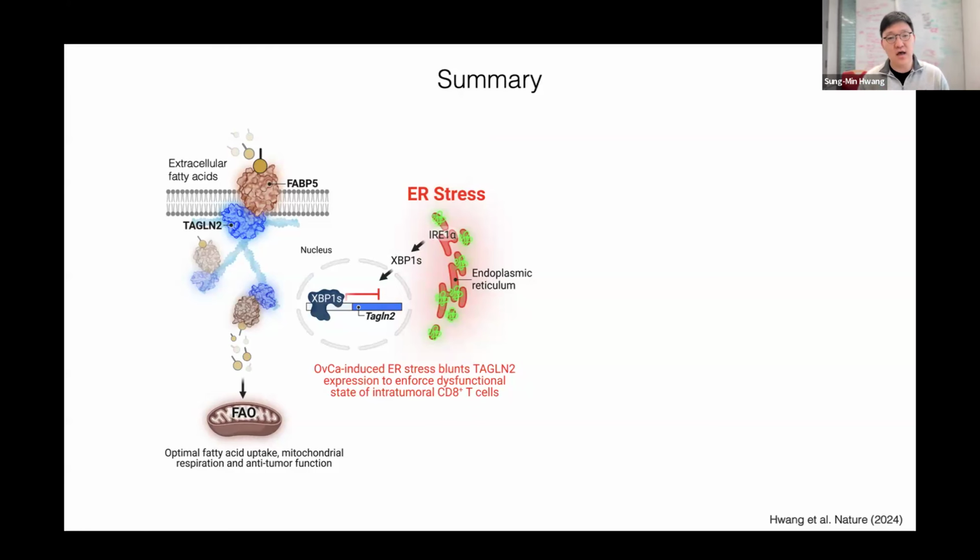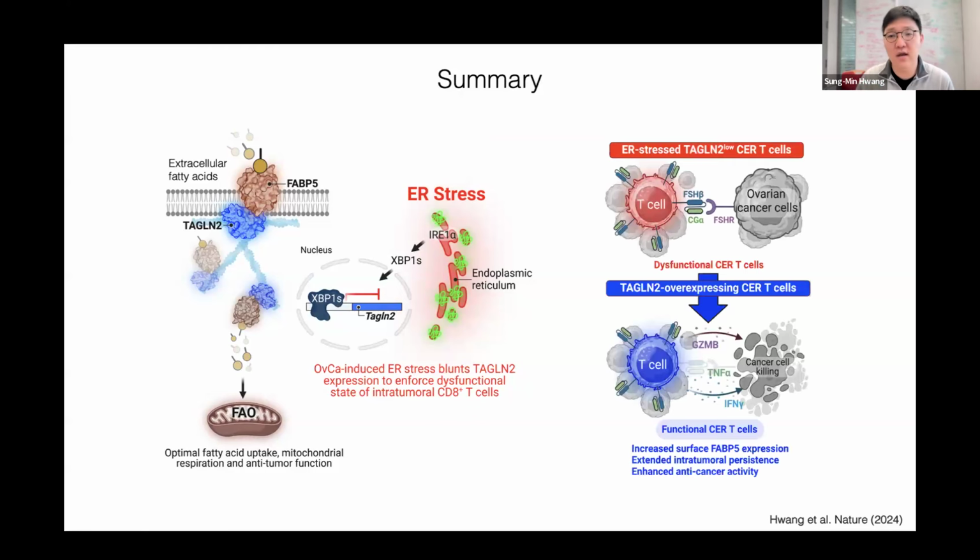So based on these findings, we adapted this knowledge into CAR T cell therapy. And we found that when we overexpress Transgelin-2 in ovarian cancer reactive CAR T cells, it increased the surface FABP5 expression, extended intratumoral persistence, and enhanced anti-cancer activity.